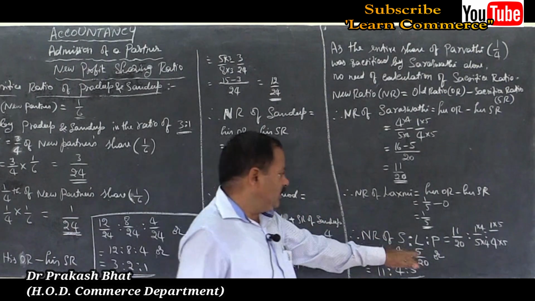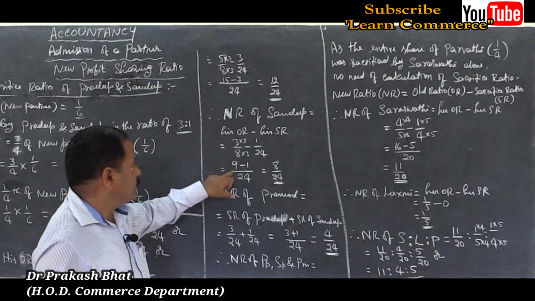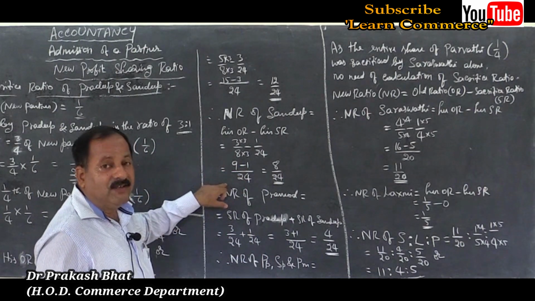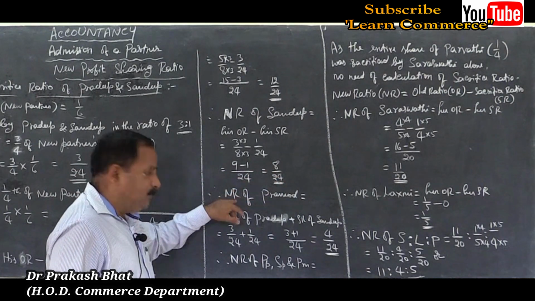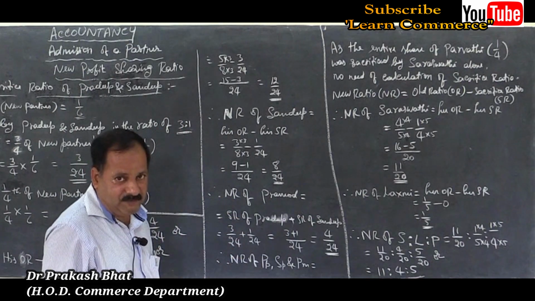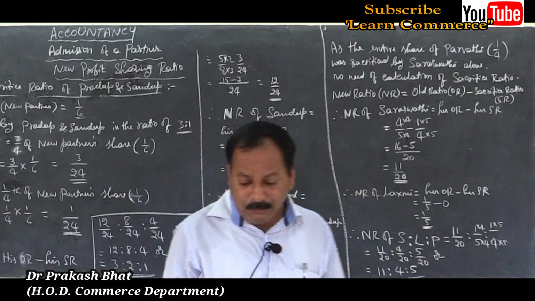Don't continue on the same line, like somewhere I have continued in the previous problem. See, like this, 9 minus 1 divided by 24. You just move on to the next step, that is the next line. Don't write here is equal to 8 by 24, write below this. So, it will be very clear and legible. Remember this, clear?